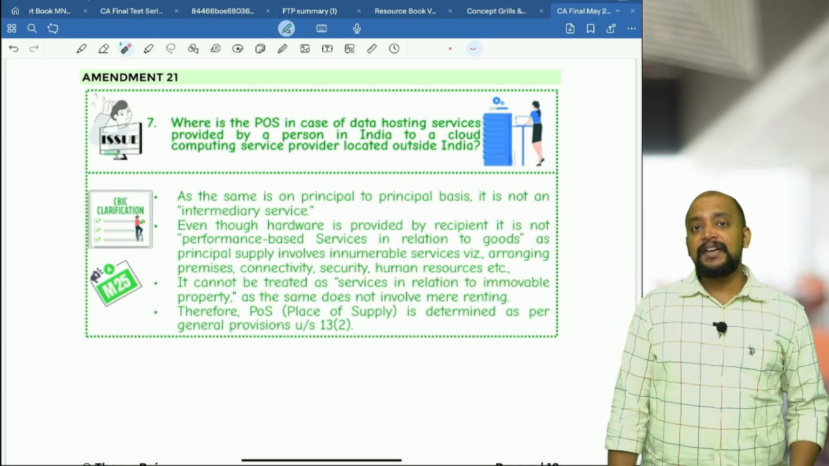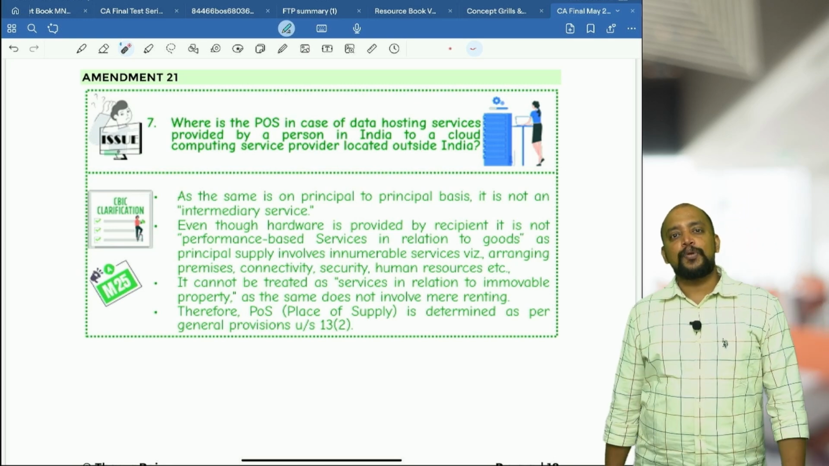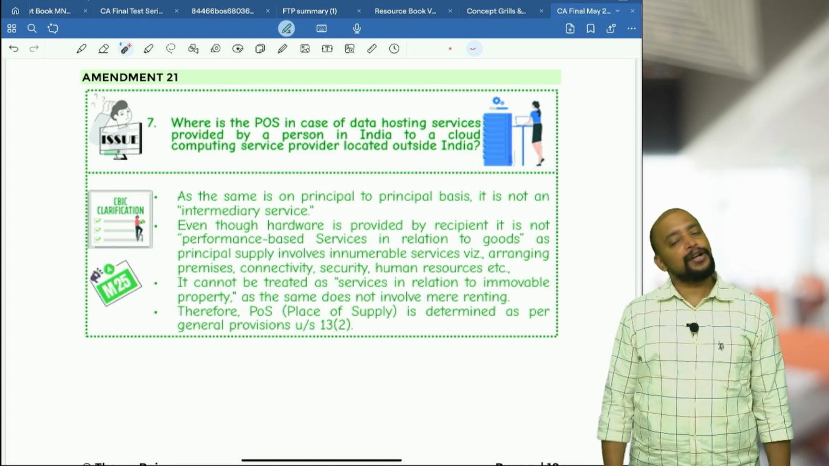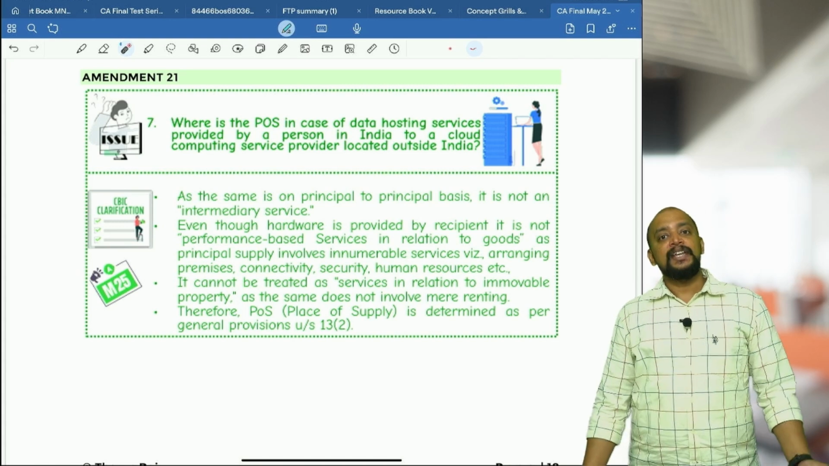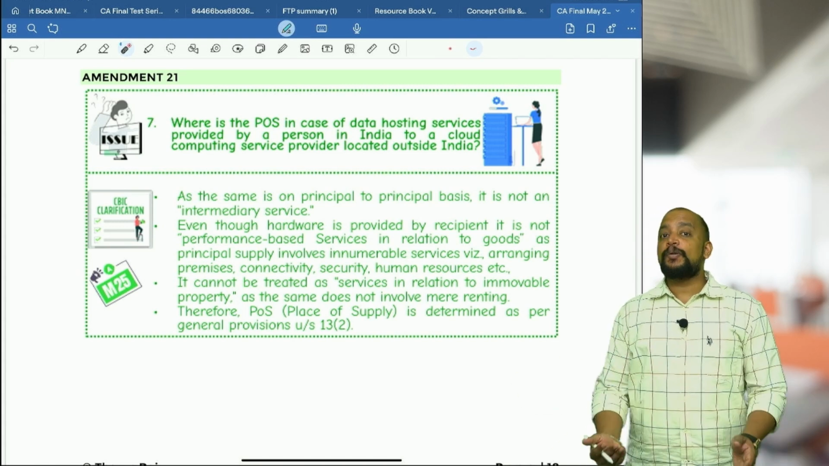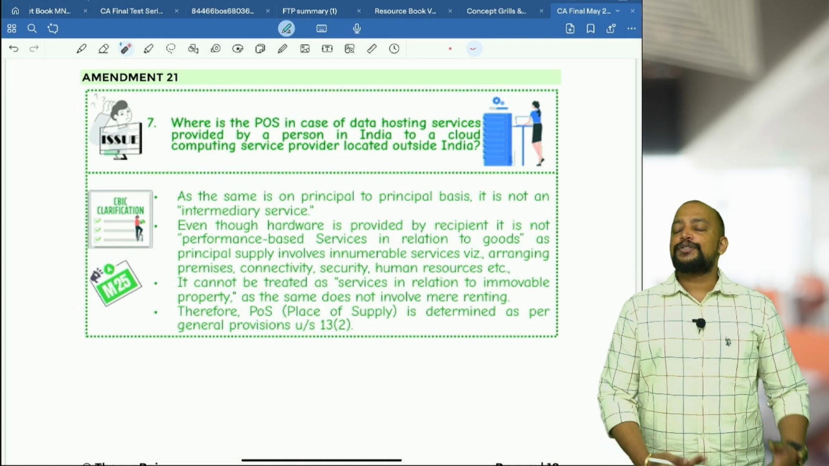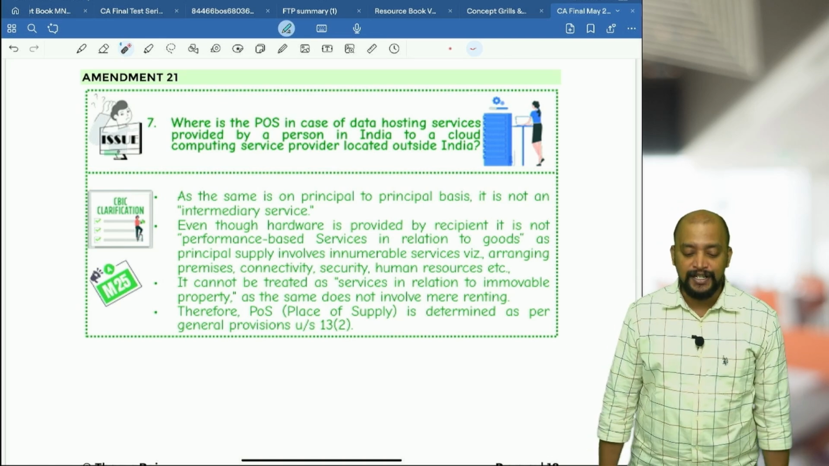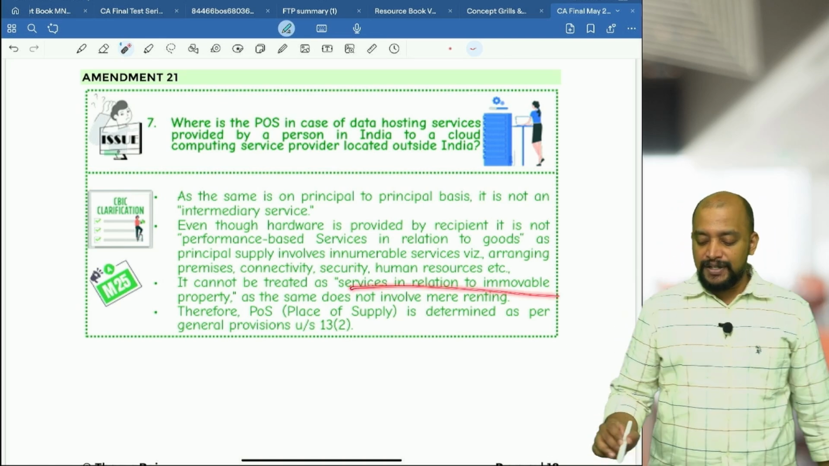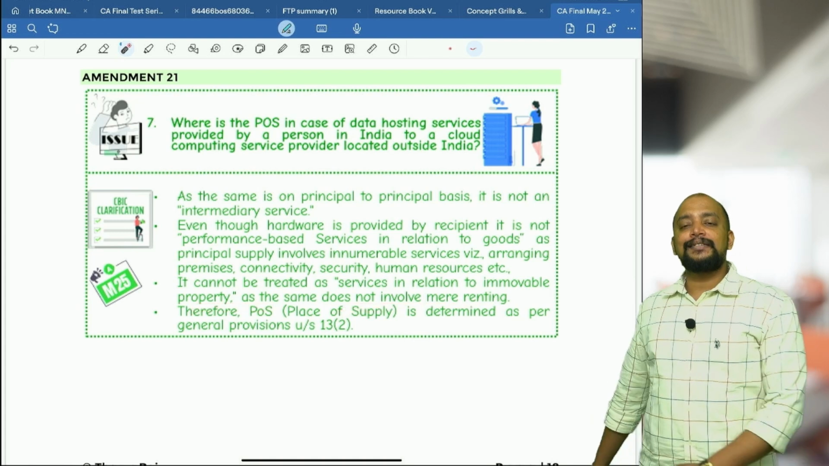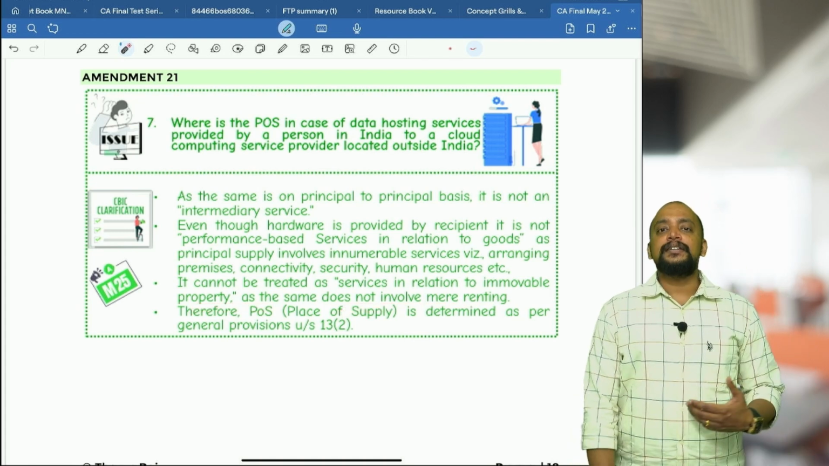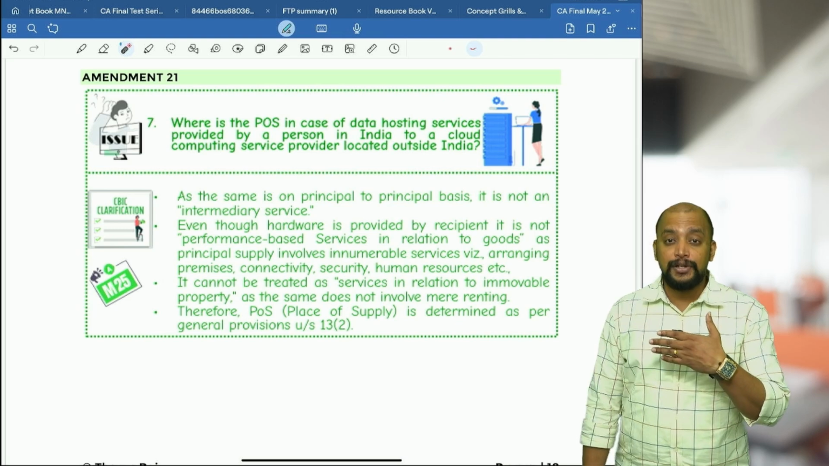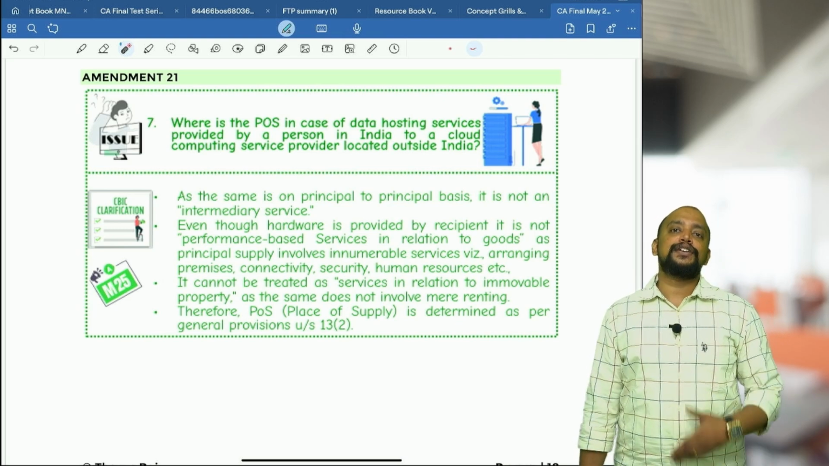Then next, can we call it something like providing renting of immobile property? No, because data hosting is not renting of immobile property. Yes, immobile property is required, but immobile property alone will not be sufficient. So it cannot be brought into immobile property service also. It cannot be treated as a service in relation to immobile property, as the same does not involve mere renting. Fine. So it is not an intermediary service, it is not a performance based service in relation to goods, and it is not a service in relation to immobile property.